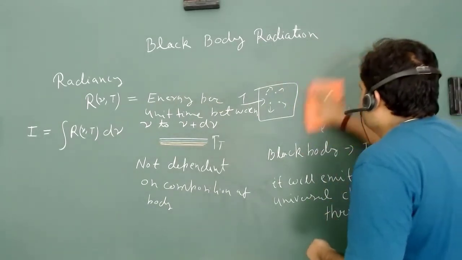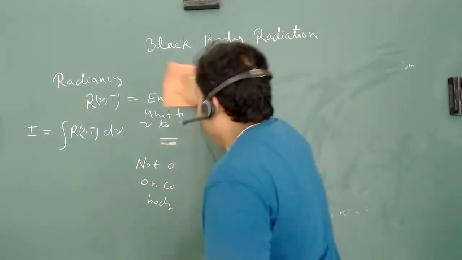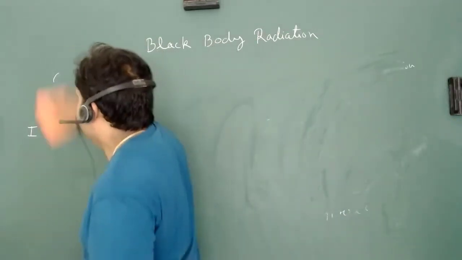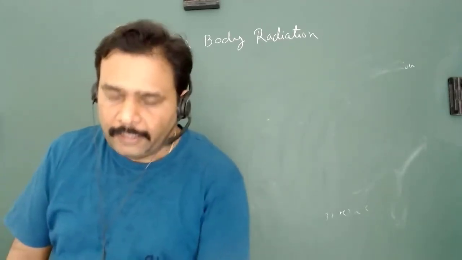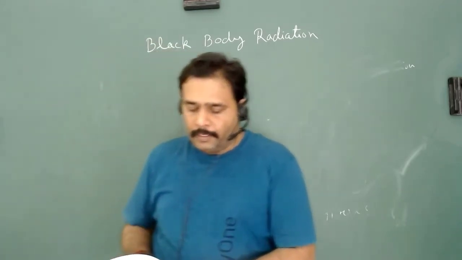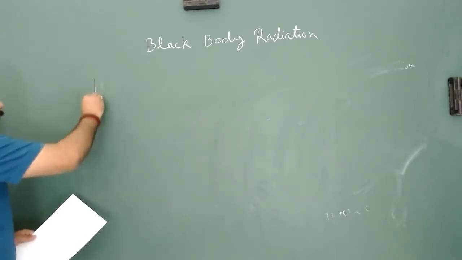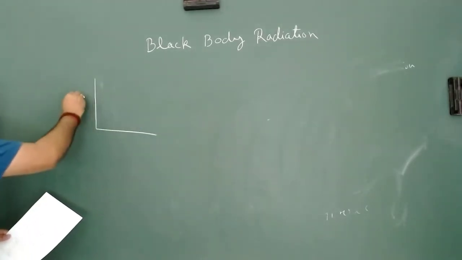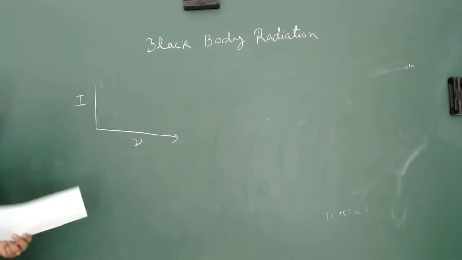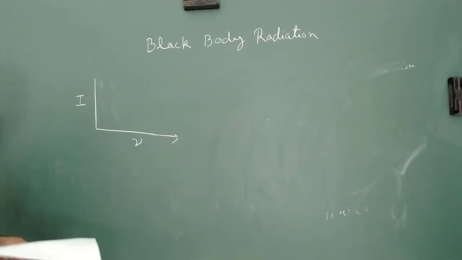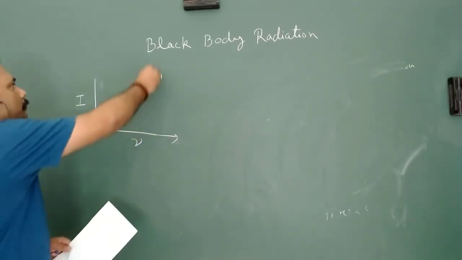Once we plot the curve between intensity and frequency, or intensity and wavelength, we can see there is a very distinct nature of the curve. We plot intensity versus frequency at some absolute temperature.